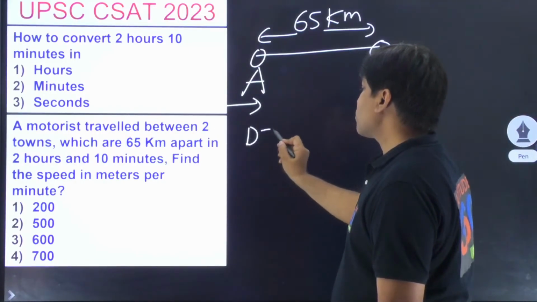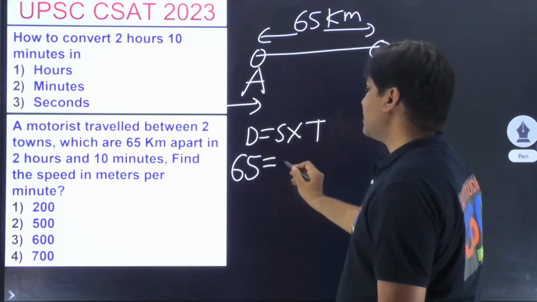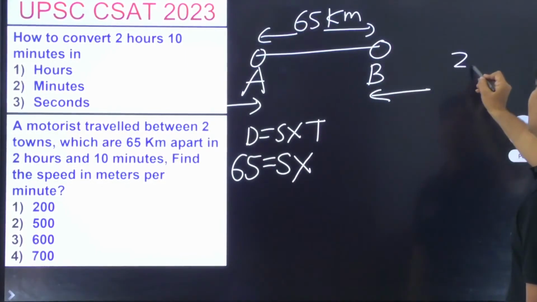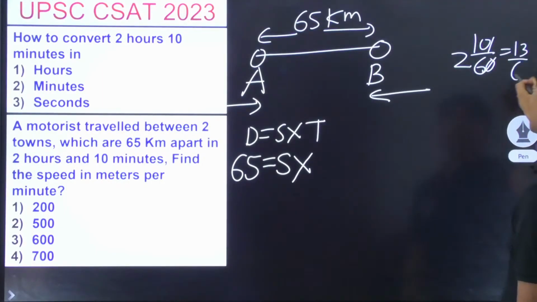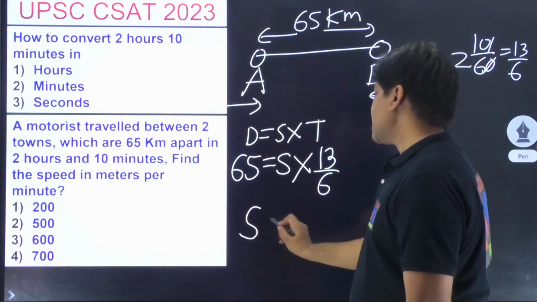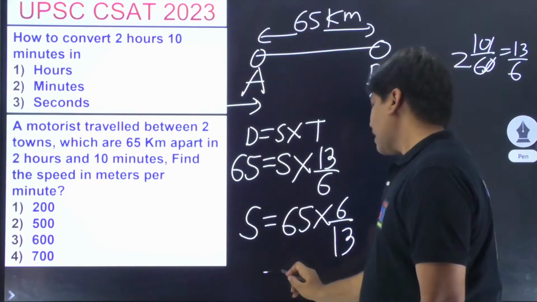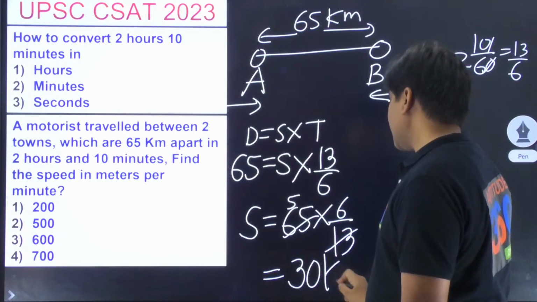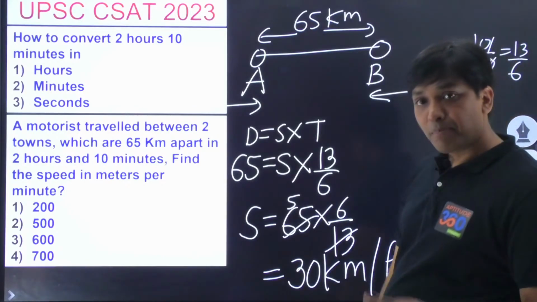So distance is equal to speed into time. Distance is 65. What is the speed that we need to find out? What is the time? 2 hours 10 minutes. How did you write 2 hours 10 minutes just now? 210 by 60. If you simplify this, it comes out as 13 by 6. What is going to be the speed? 65 into 6 by 13. And if you do so, 5 into 6, 30 kilometers per hour. That's what you got, right? 30 kilometers per hour.